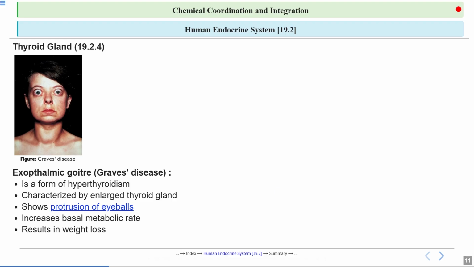We have just discussed that it increases metabolism, which will eventually lead to weight loss despite normal eating. This happens due to excess thyroid hormone, which speeds up the bodily functions. So in summary, we can say exophthalmic goiter is a form of hyperthyroidism. It is characterized by an enlarged thyroid gland. It shows protrusion of eyeballs. Then it increases basal metabolic rate, and it also results in weight loss.